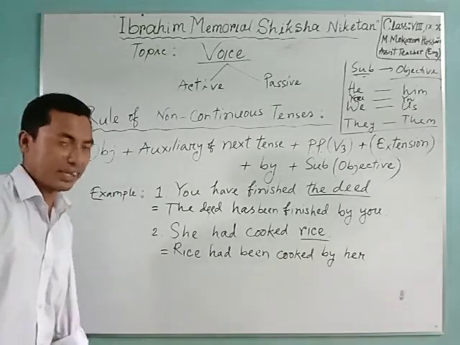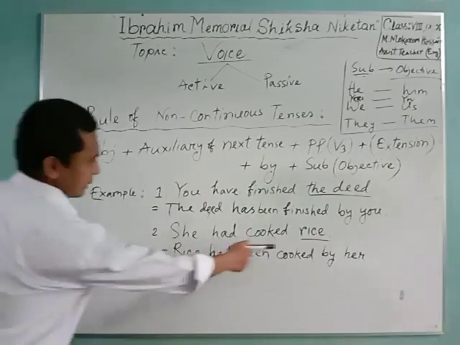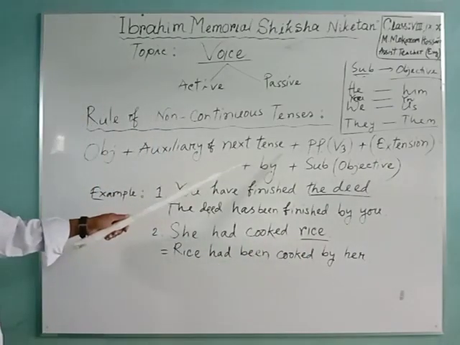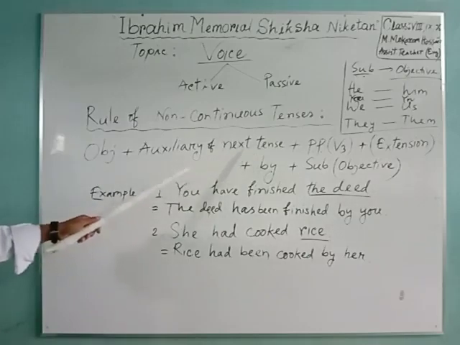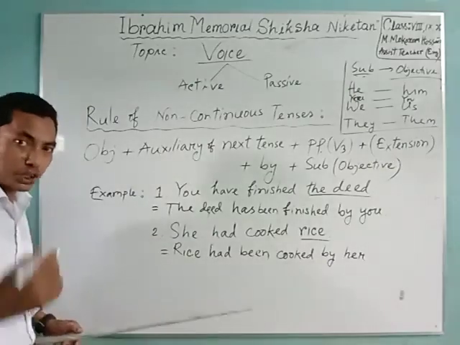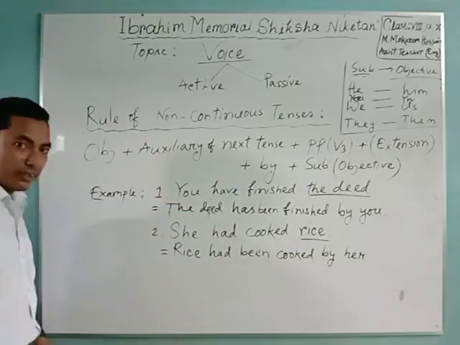Now we'll check the example. Object, then auxiliary of next tense. It is past perfect tense, so we have to take the auxiliary of past perfect continuous tense. That's why we have taken had been.